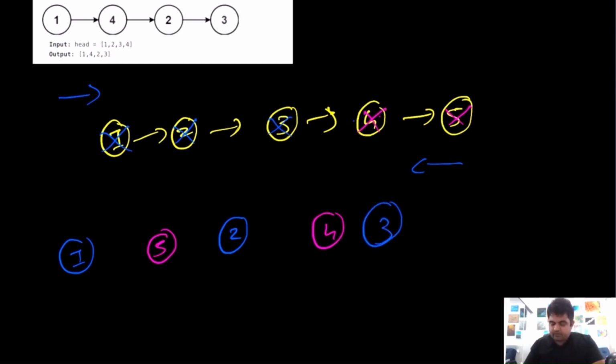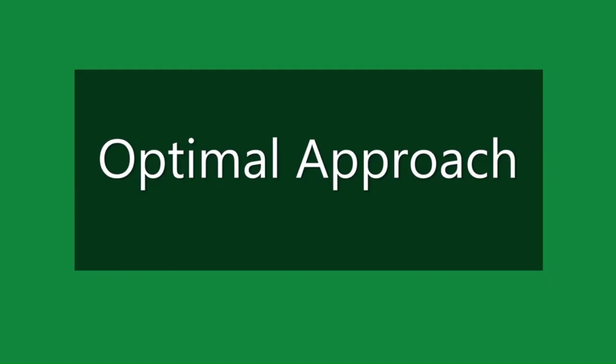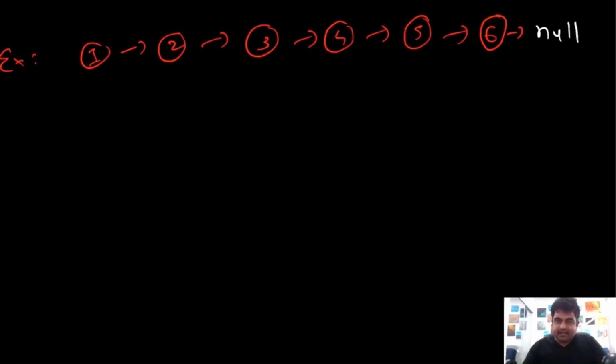So in this case, this would be the sequence that we will need to return as the result. Suppose this is the linked list we are given and we need to reorder this linked list. So what is the approach we are going to use?